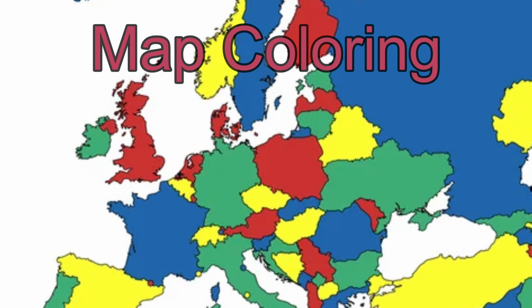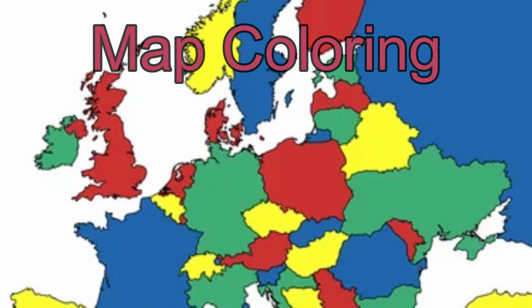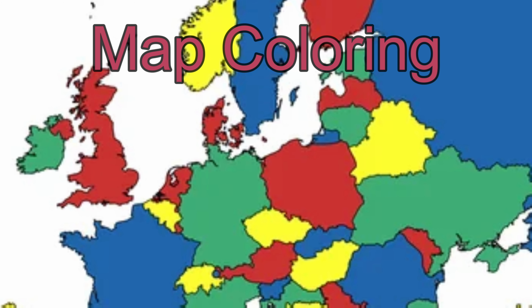Now here's another powerful use of graphs: map coloring. Let's say we want to color a map, but we want to use as few colors as possible, and no 2 neighboring regions can share the same color. That's called the graph coloring problem. Take a look at this map of Europe. Each country is a region or a vertex in our graph. Notice something cool. None of Germany's neighbors, like France, Poland, or Austria, share the same color as Germany.